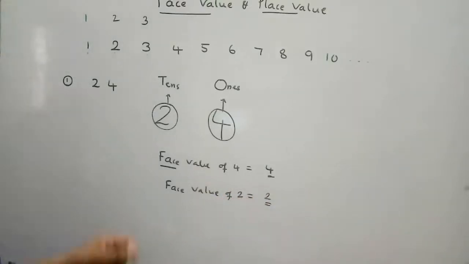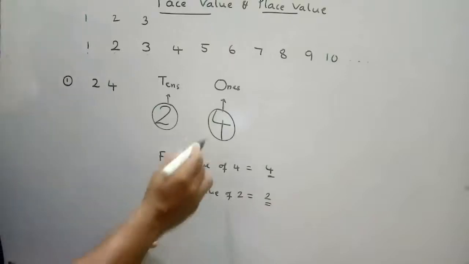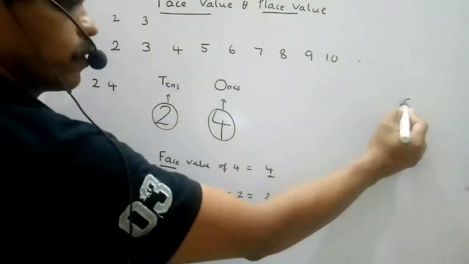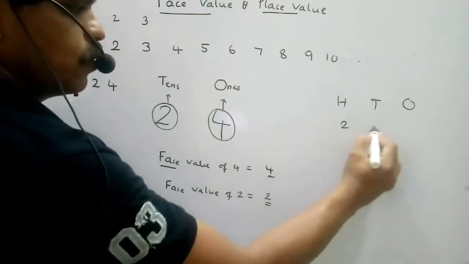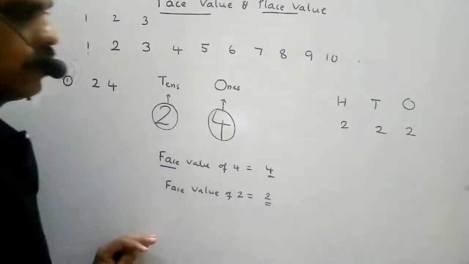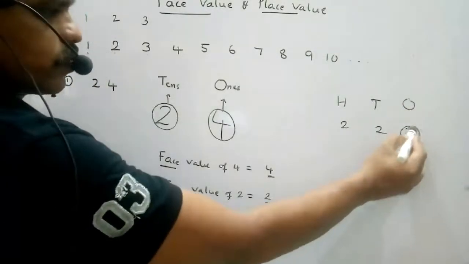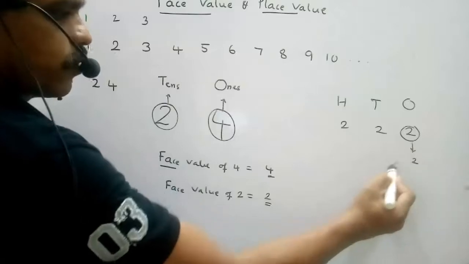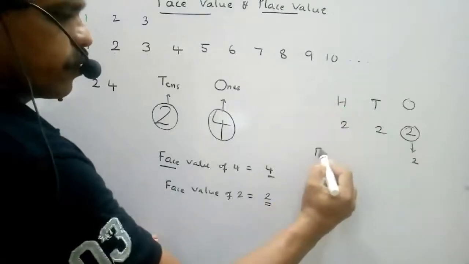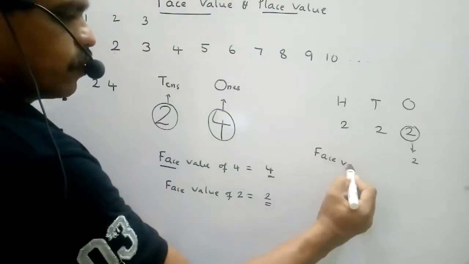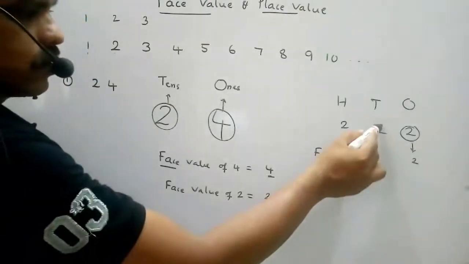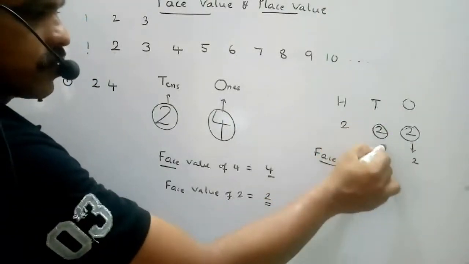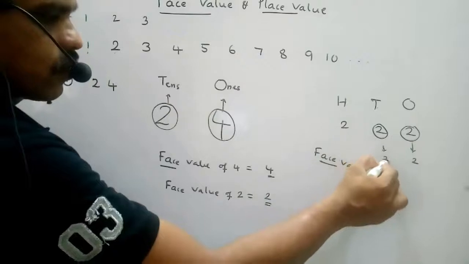Just listen carefully. If we keep 2 in ones, tens, hundreds places, and if the 2 is in ones place, the face value is 2 only. I am discussing face value. If this 2 is in tens place, the face value here is also 2 only.